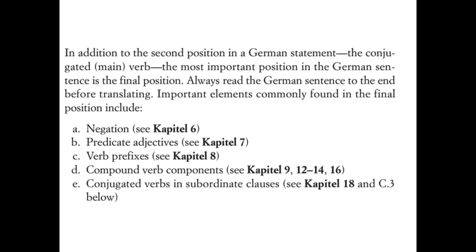So if someone were to say something and you think they're saying one thing, and then you're about to respond all angrily that they're saying that, and then they say nicht at the end, and you're like, oh, okay, never mind. You're saying the opposite of that. So this is why you can't interrupt people in German, because you don't know what they're actually trying to say till you listen to their whole sentence.